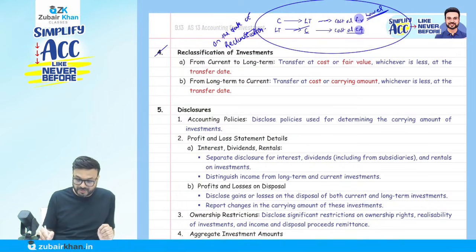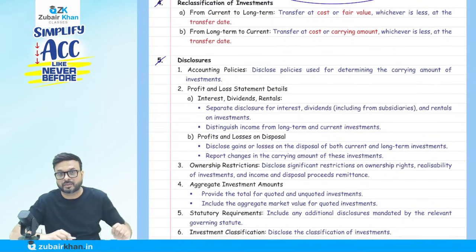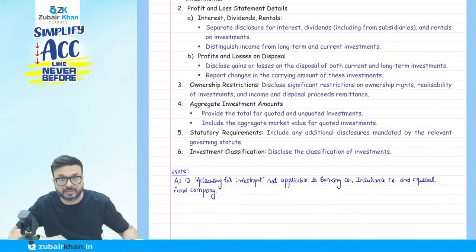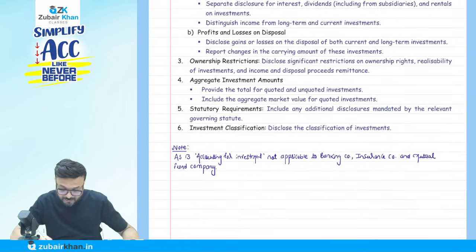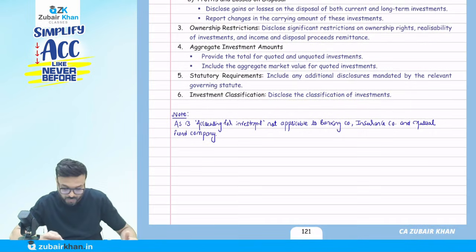On the date of reclassification, you have to do the comparison. Remember this, write it down somewhere. Disclosure is not at all important here, it is just given for reference purposes. But one thing is important, write on one note there in Rapid Gist, page number 121.